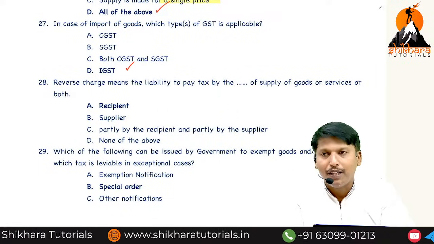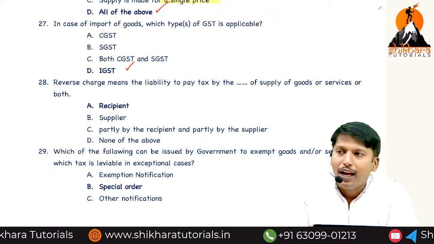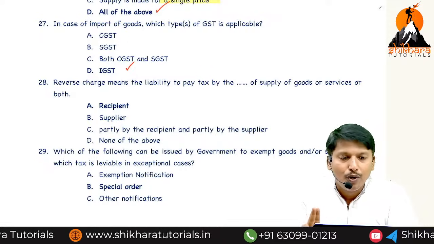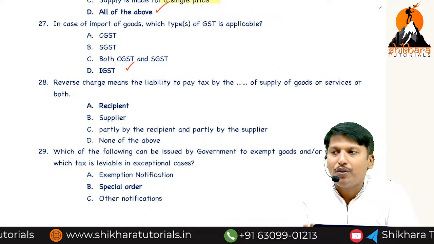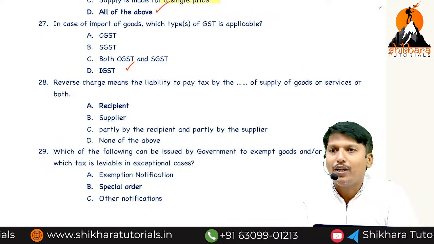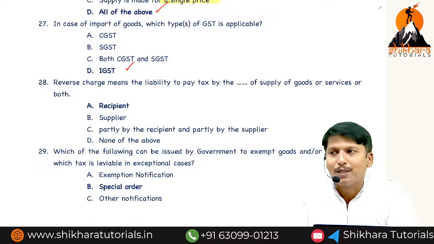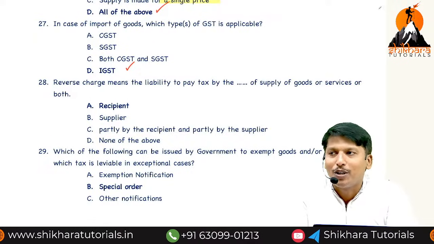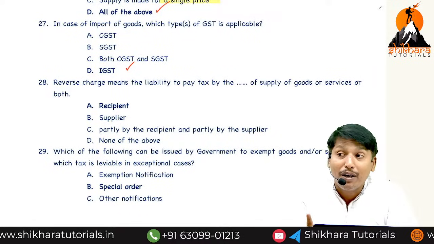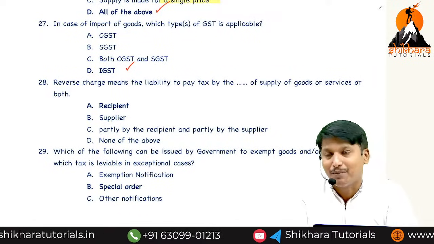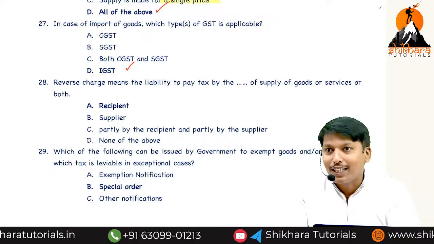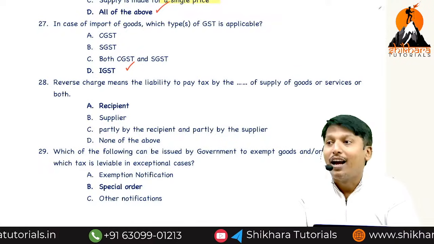In case of import of goods, which type of GST is applicable? IGST. Tell me the definition of interstate supply. Location of supplier and place of supply in 2 different states, 2 different union territories, or 1 state and 1 union territory. Import and export are interstate supply, so import is also an interstate supply. But valuation is done only by customs. Taxation is both customs as well as IGST.